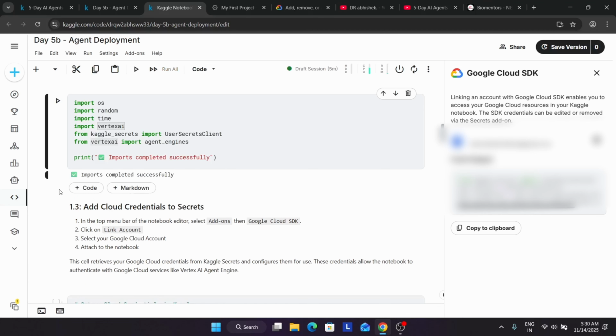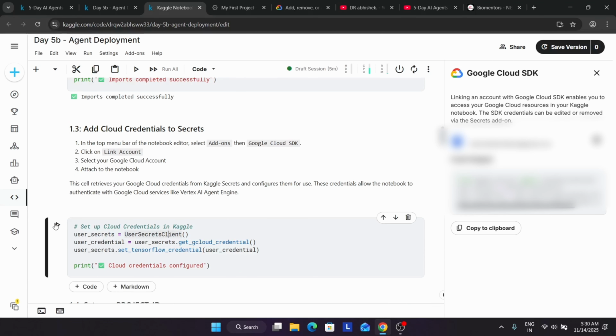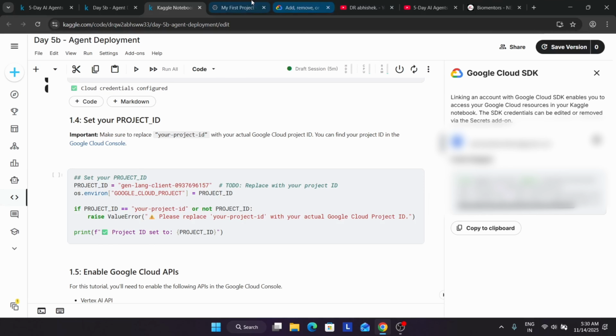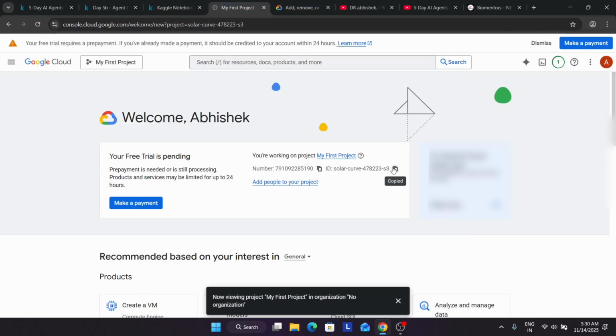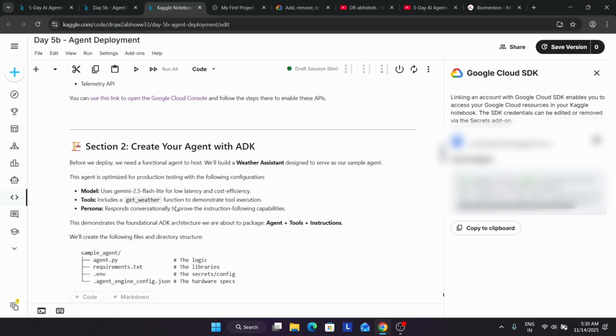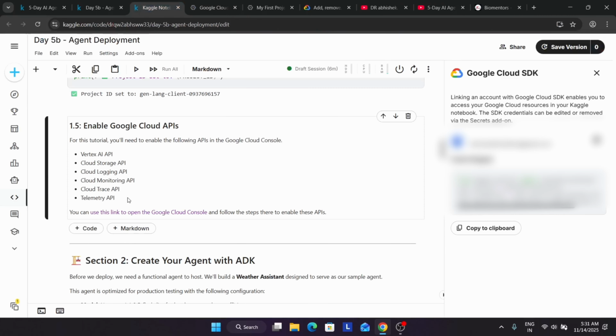Finally all the imports are completed. Now we have to set the credentials and update the project ID, so just copy the project ID from here. Let's see whether it works or not, otherwise we have to make a payment of 1000 also. The project ID is set. Now we have to enable all the APIs, so we click on this URL to enable all the APIs.